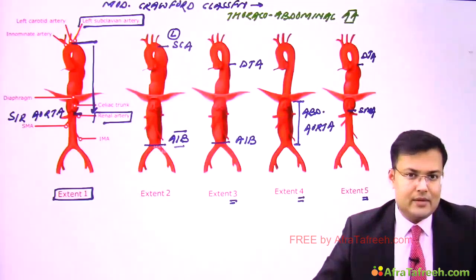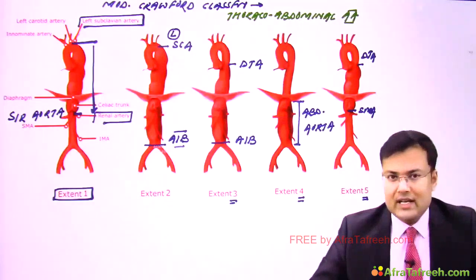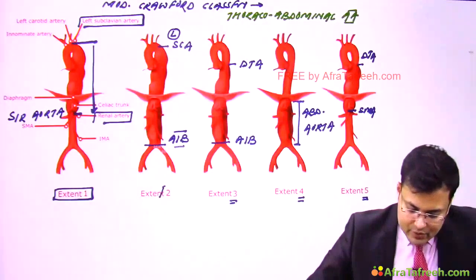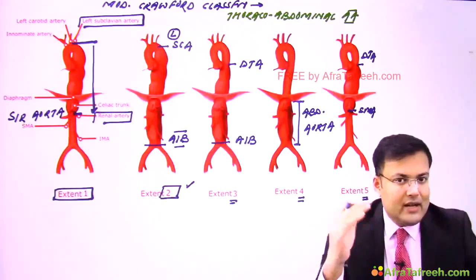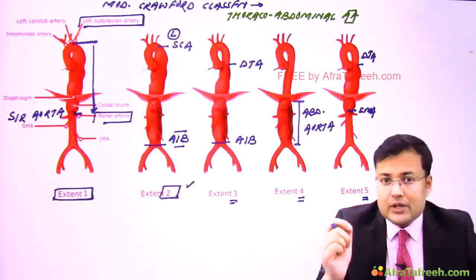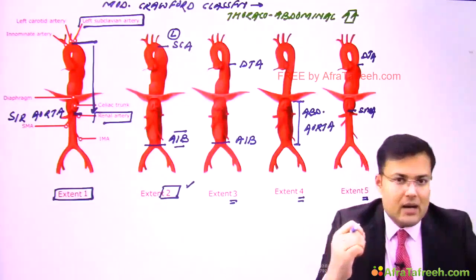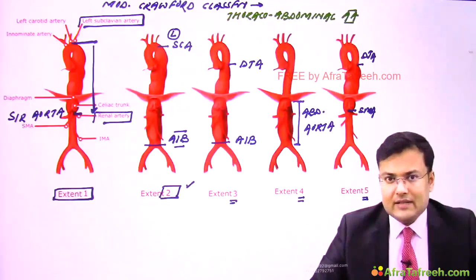These are the 5 types. If you see these 5 types, see which one is most extensive. It's type 2 which is most extensive. How much is the extent? It starts from the origin of left subclavian artery and extends up to aorto-iliac bifurcation. Clear? So this is modified Crawford classification.